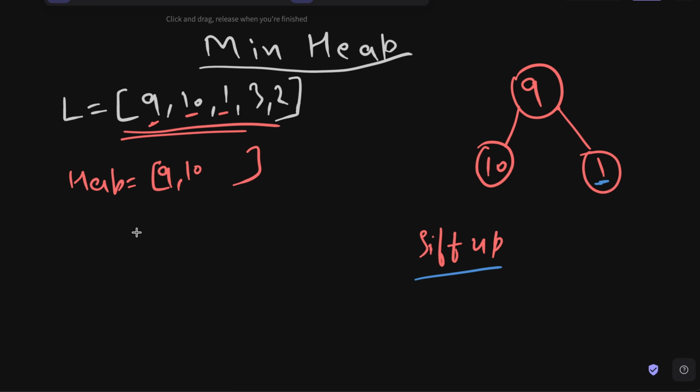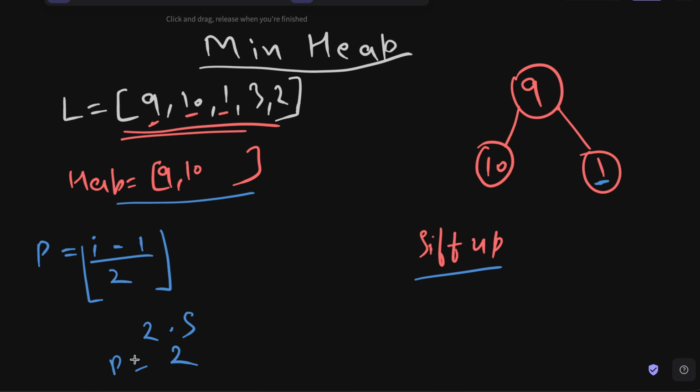Now how do you find the parent of a node in this particular heap list? Well, you will have the index of this one node. Now to find out the parent, you will simply do this. Parent is equal to floor of (i minus 1) divided by 2. Floor function simply means that if the result of (i minus 1) divided by 2 is something like 2.5, you will round it off to only 2. That means the parent is going to be 2 if the answer is 2.5 here. That's all the floor function means. And do not worry, you do not have to implement this floor function yourself. In each language, you will have a mathematical library that will have it for you already.